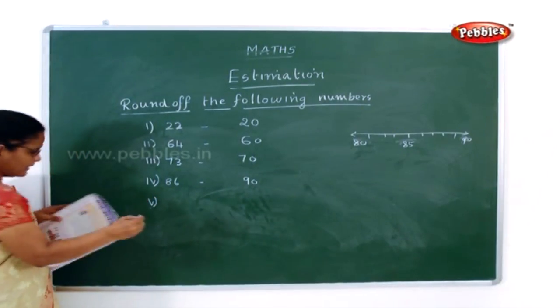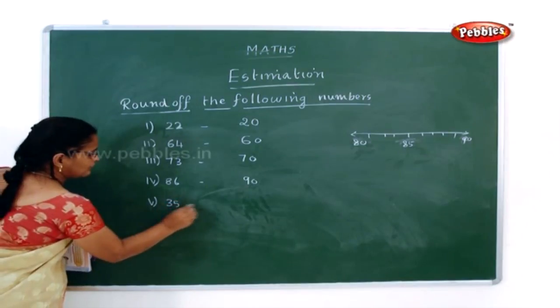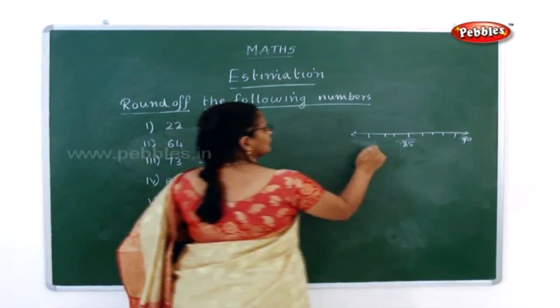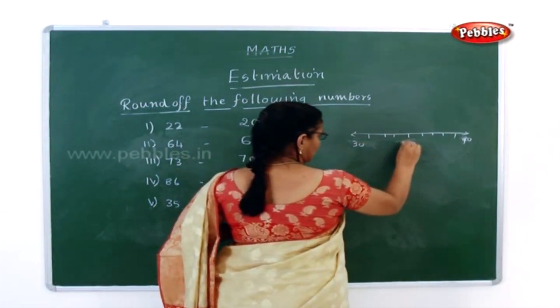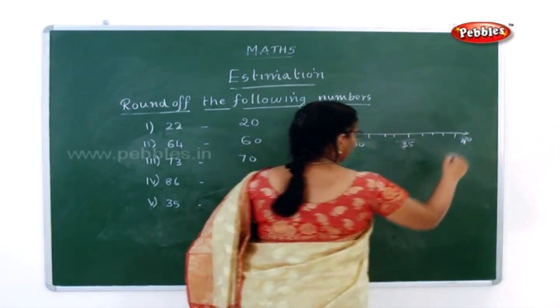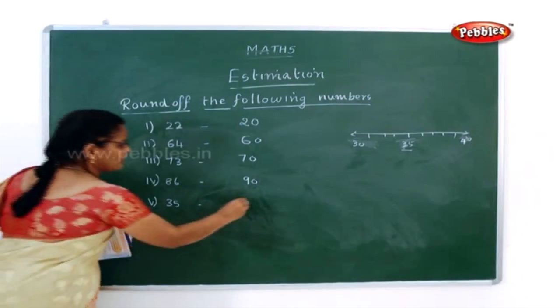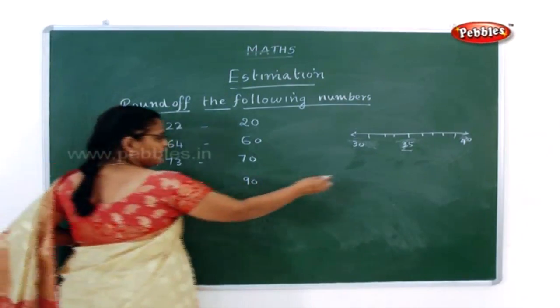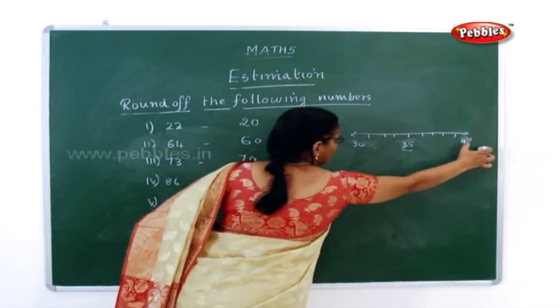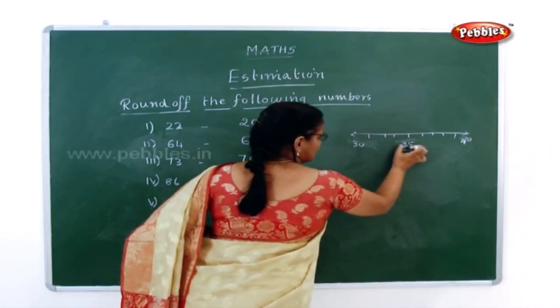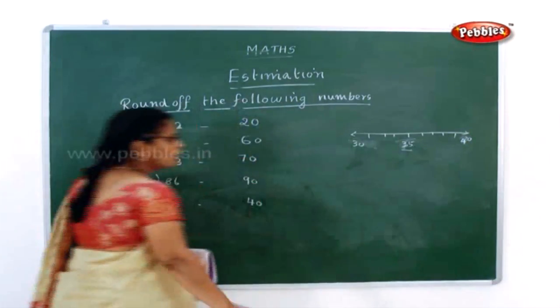Now the fifth one, it is 35. Now can you tell me 35? 30, 35 and 40. Where can it be rounded? It can be rounded to 40. I told you the midway can be rounded to the nearest highest 10. So this 35 can be rounded to 40.